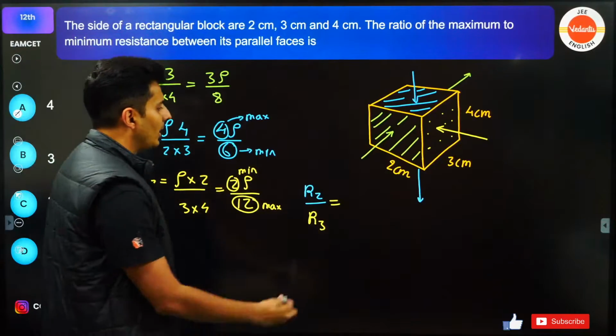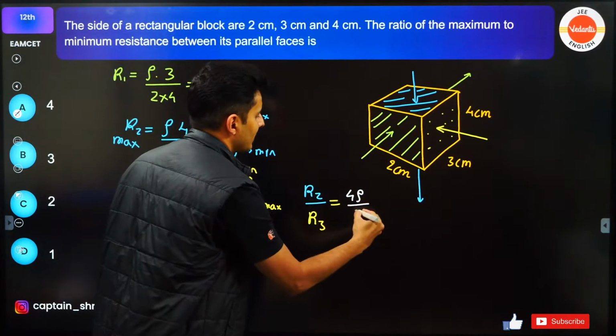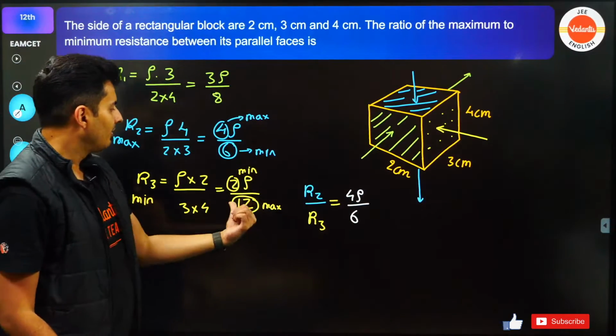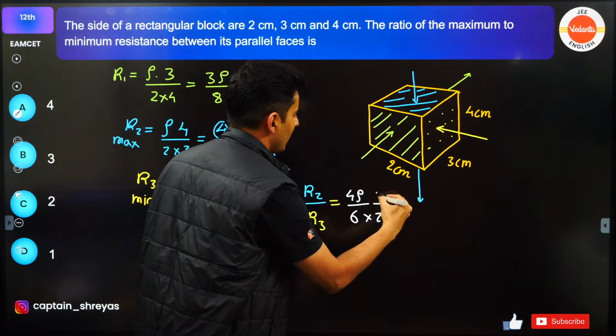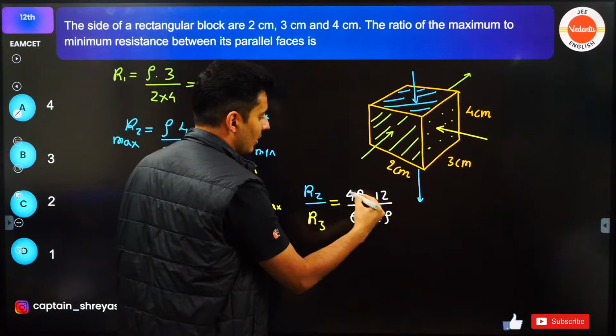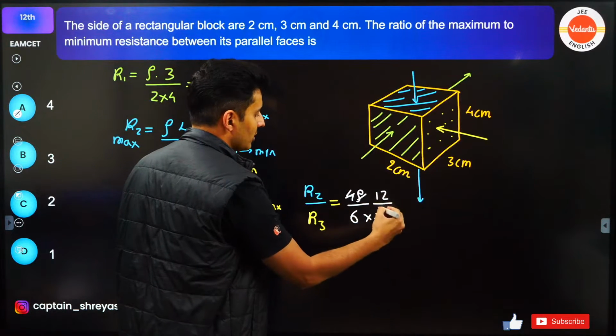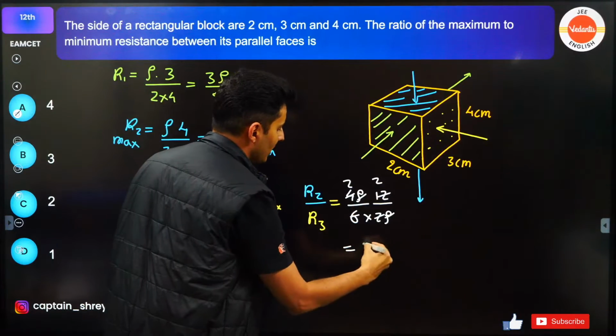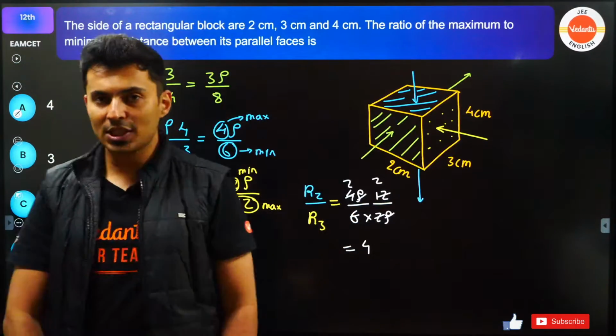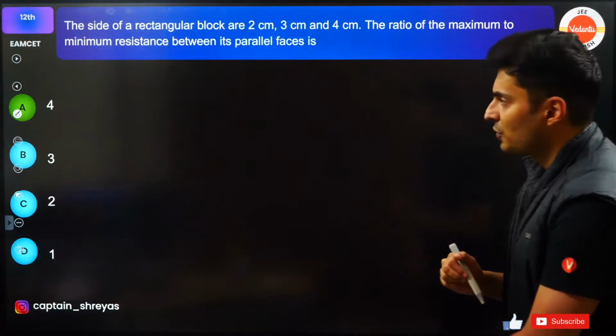R2 will be 4 rho by 6, and R3 will be 2 rho by 12. So you can see over here, rho cancels, 2 goes with 4 2 times, 6 goes with 12 2 times. So 2 2s are nothing but 4. So the correct answer to this question is option A, which is 4.